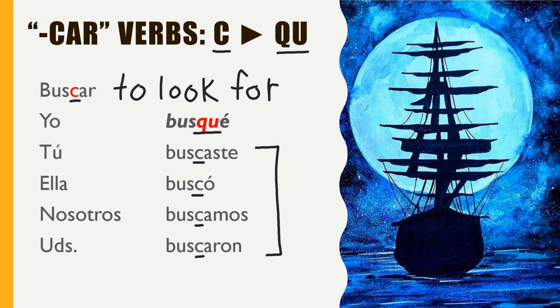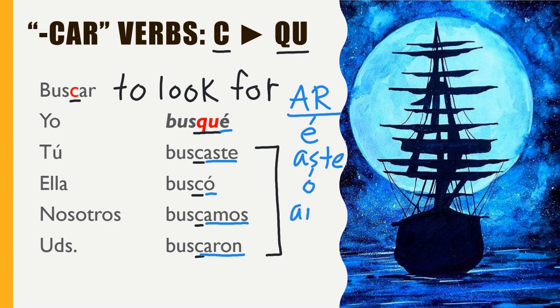And like I said, these really are the regular endings. So you have é, aste, ó, amos, aron. If you go back and you look at the last video, you'll see that for all of our AR verbs in the preterite tense, these are the regular endings.